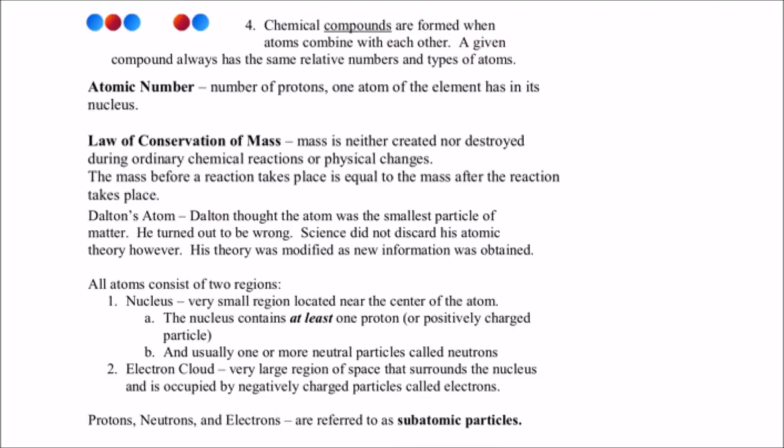And then number 4, chemical compounds are formed when atoms combine with each other. A given compound always has the same relative numbers and types of atoms. Alright, if we look at the figure, we see they've got this compound, whatever it is. It's got 1 red atom and 2 blue atoms. If I want to make that compound, I have to build it that same exact way every single time: 2 blues and 1 red.